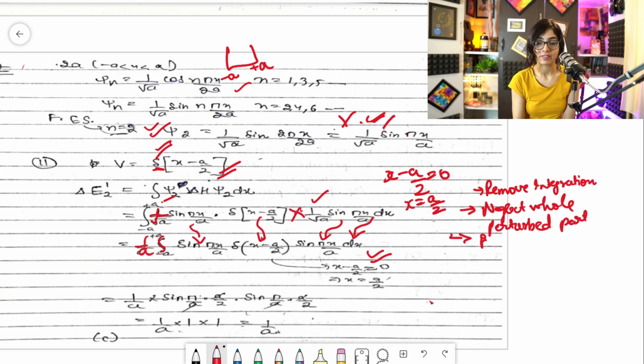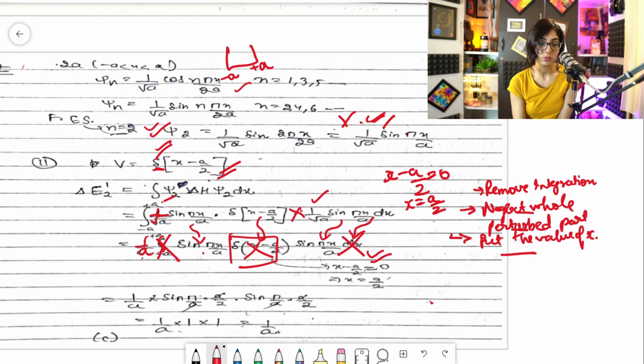So I'll go stepwise. I'll ignore integration, so this is neglected, and this is neglected. And then neglect the whole perturbed part, so I'll neglect this one, whole thing. And put the value of x. So whatever is remaining, I'll put the value of x there.